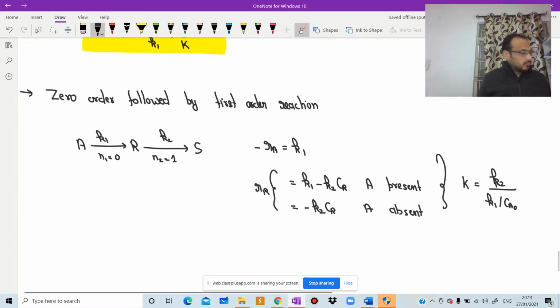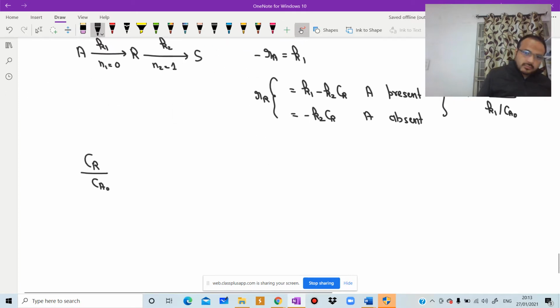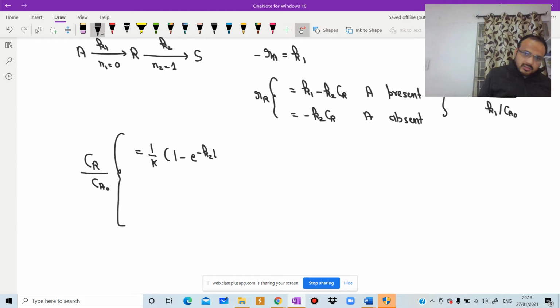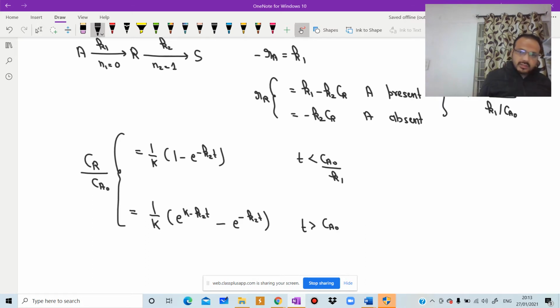Again for batch or plug flow, Cr by Cn is equal to 1 by K, 1 minus e to the power minus K to T, and is equal to 1 by K, e to the power K minus K to T minus e to the power minus K to T, for T less than Ca naught by K1 and T greater than Ca naught by K1.